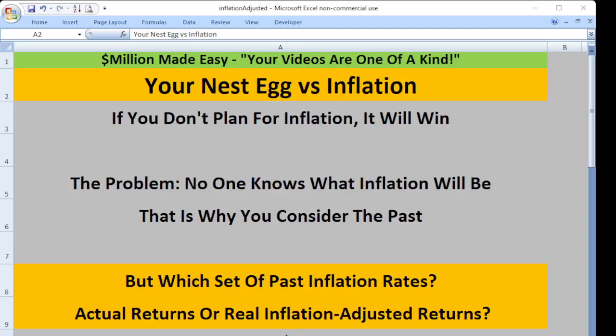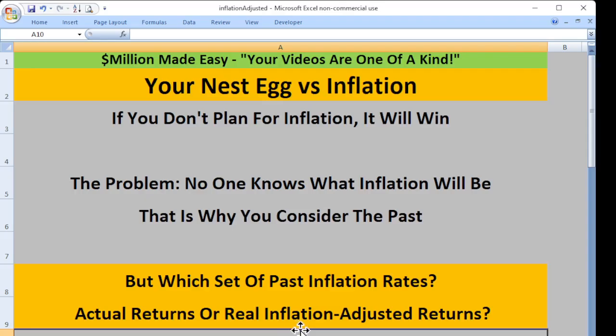Your nest egg versus inflation. You may not realize it, but you're in a financial battle. And if you don't plan for inflation, it will win. Here's the problem. No one knows what the inflation rate will be in the future.